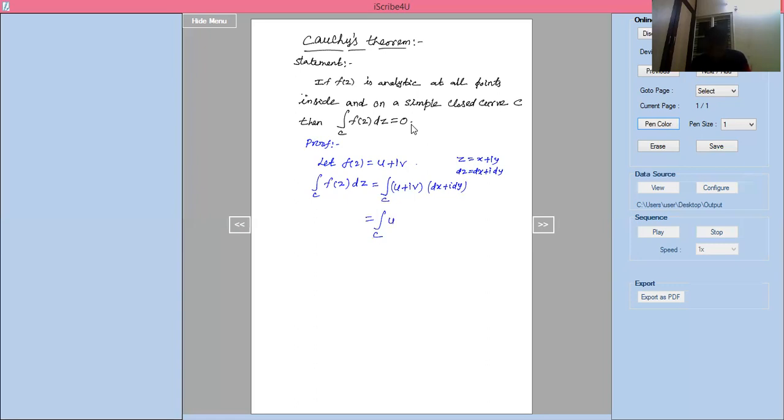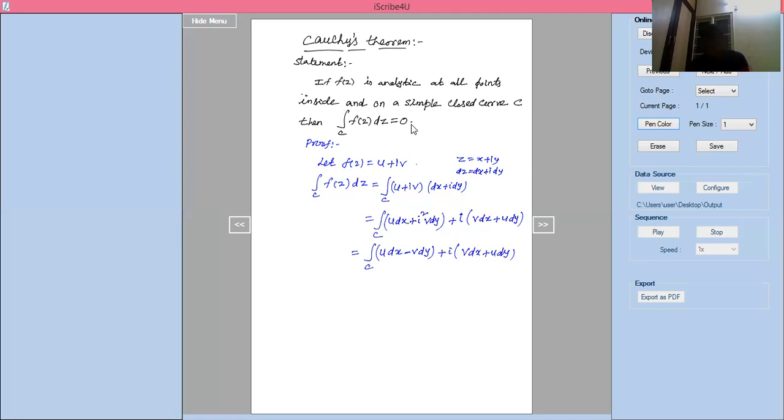Integration over c of u dx plus iv times i, that is i squared v dy, plus i v dx plus i u dy. Now, integration over c of u dx, i squared is minus 1, so minus v dy, plus i times v dx plus u dy.